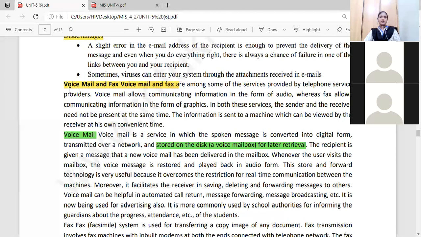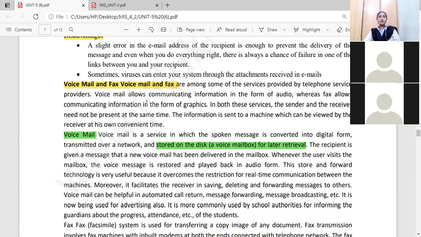Next, what is the other thing? That is voicemail or fax email. We have learned about fax emails previously. What is voicemail? These are some of the services. Voicemail and fax email are some of the services provided by the telephone service providers. Telephone service providers provide certain types of services, voicemails and fax emails. In some cases, we record voice messages and keep them for the receiver. Whenever that person opens them, the voice messages are delivered.